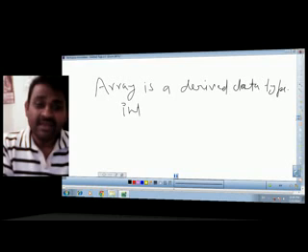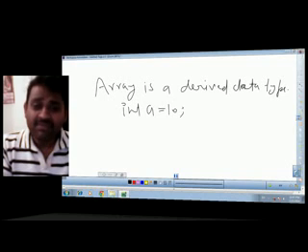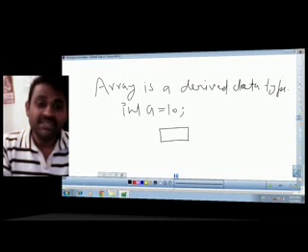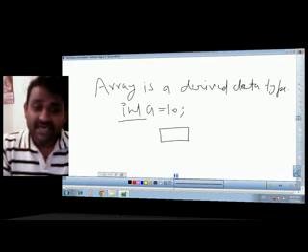So if we define int a = 10, in this case a is a variable. What kind of variable? The definition of a is derived from its data type, which is int.